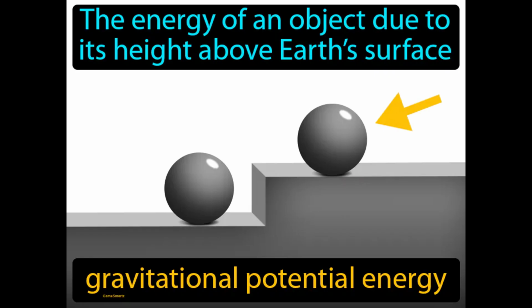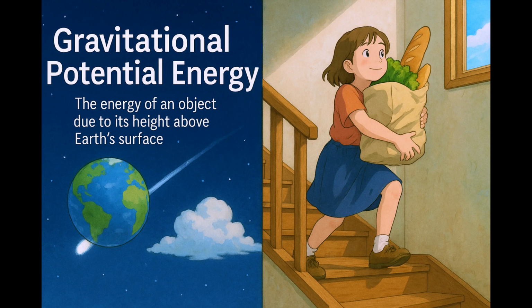The energy of an object due to its height above Earth's surface: gravitational potential energy. Gravitational potential energy is the energy stored in an object because it is elevated above the ground. Imagine trying to carry a heavy grocery bag up a flight of stairs. Just like how lifting the bag requires effort and energy due to its weight and the height you're lifting it to, gravitational potential energy is the energy an object possesses because of its position above the ground.